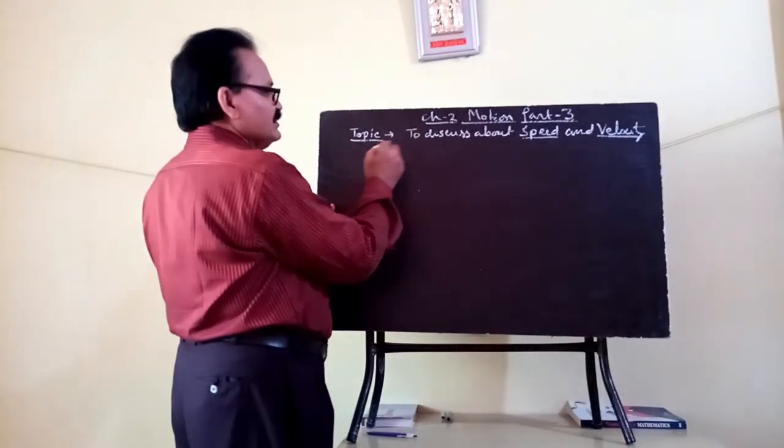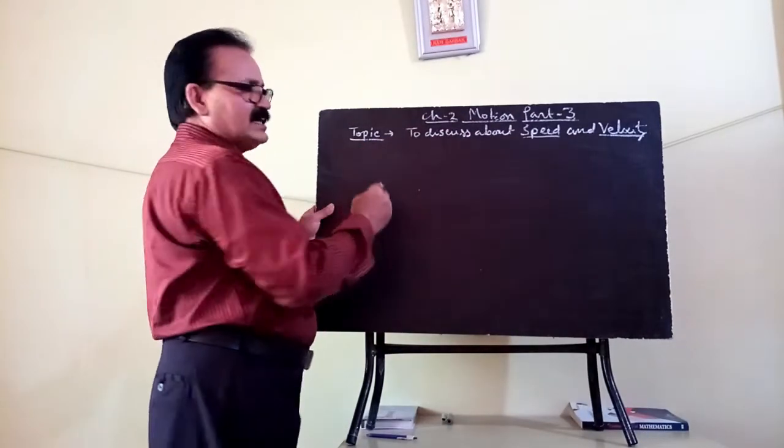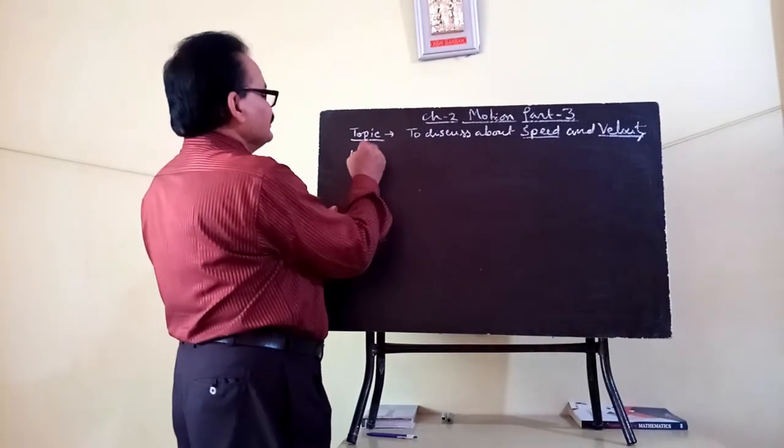Now the first thing that will come to your mind is, what is speed?